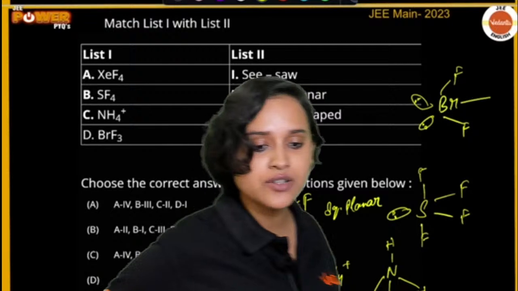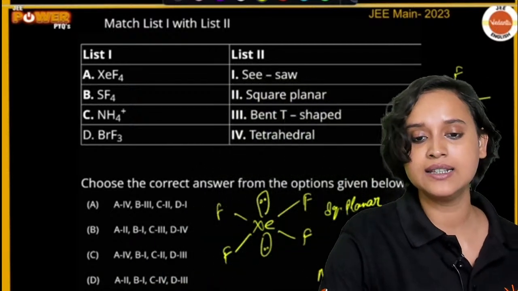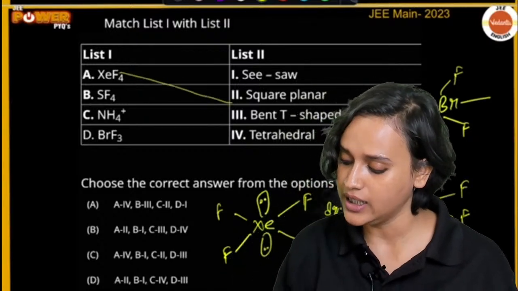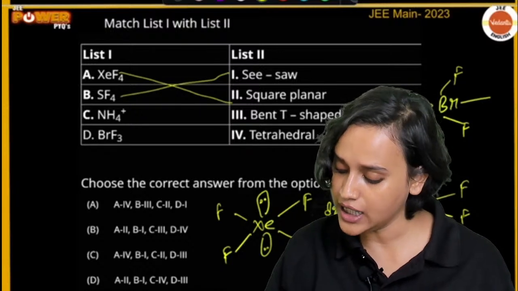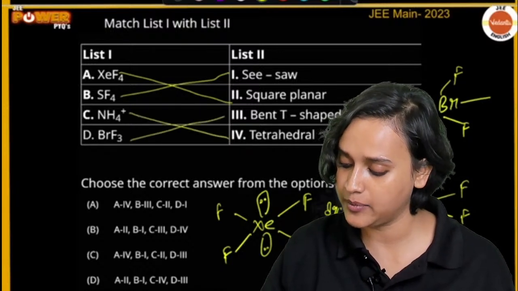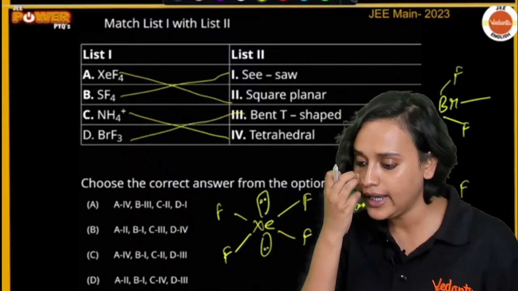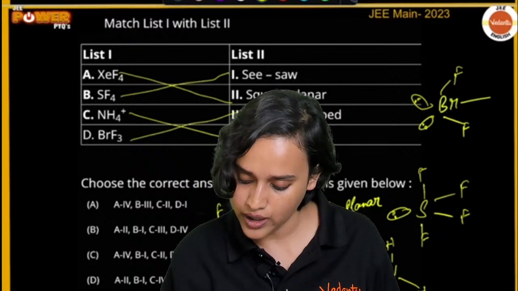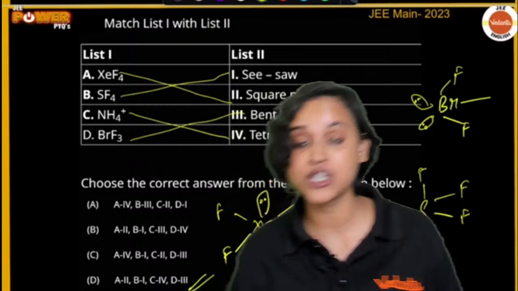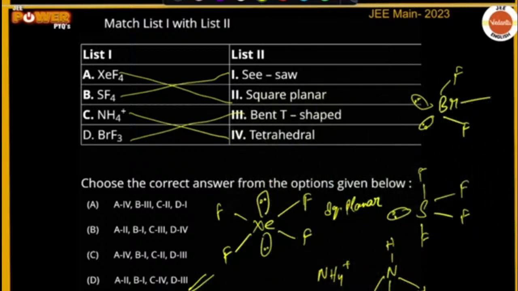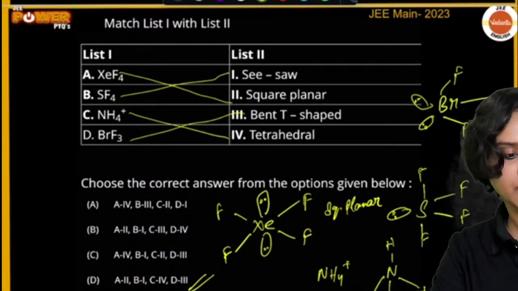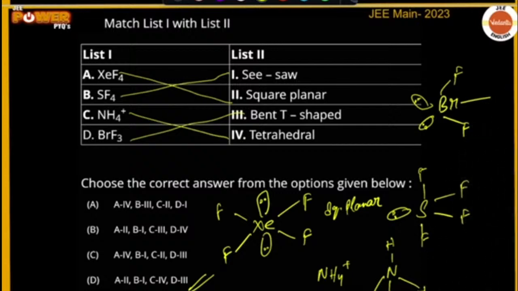Now tell me what is the answer, everybody. For XeF4, we saw that it was square planar. SF4 is a seesaw. NH4+ is tetrahedral and BrF3 is bent T shape. So A is 2, B is 1, C is 4 and D is 3. That means option D is the correct answer. Everybody, are you all getting this answer, guys? Everyone is getting this answer.